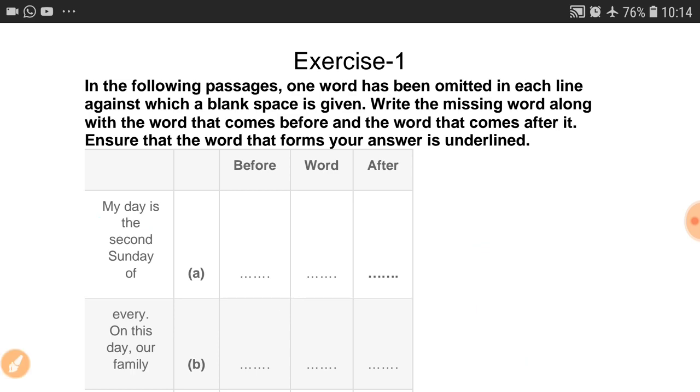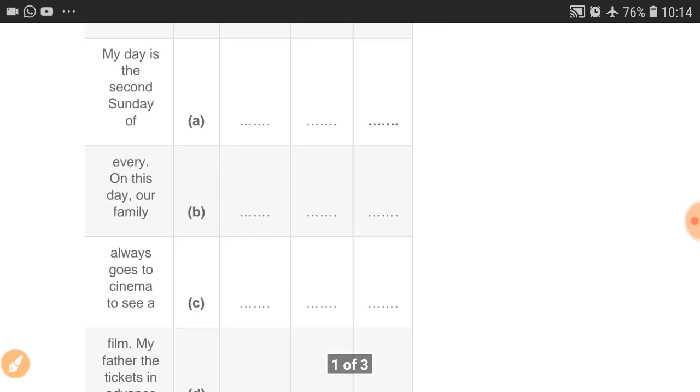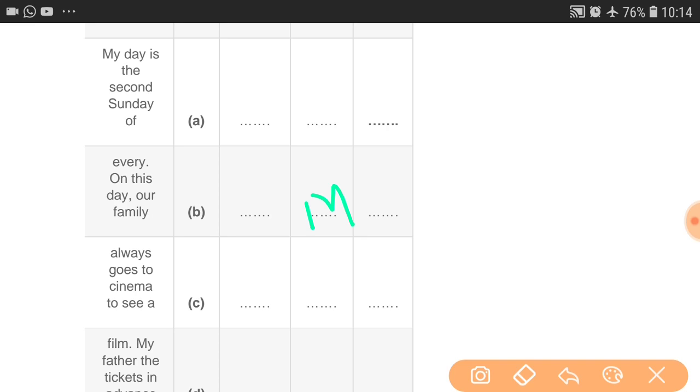Then next one: of every, what every? Sunday of every month. Which is very simple. In the word column there should be month, and in this column every, and in this column on.